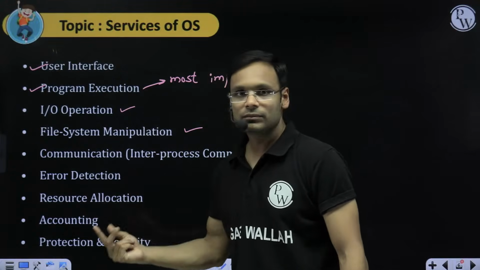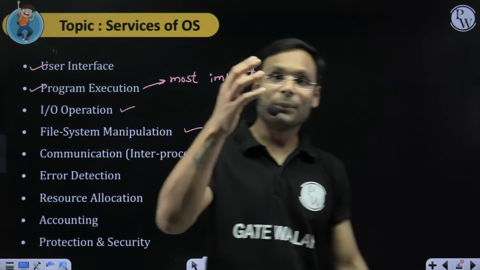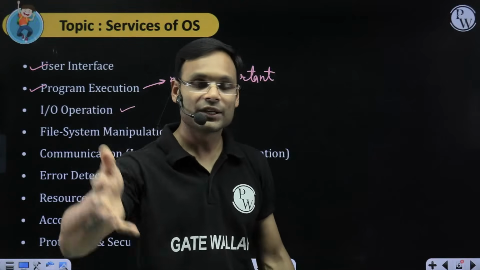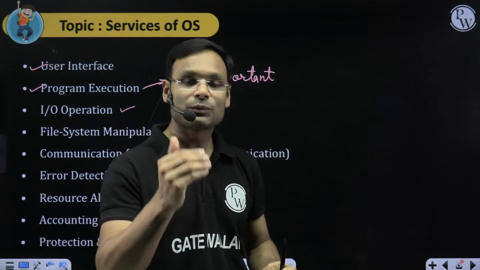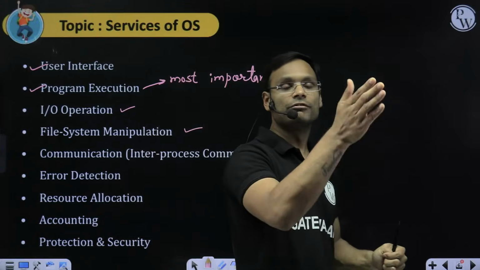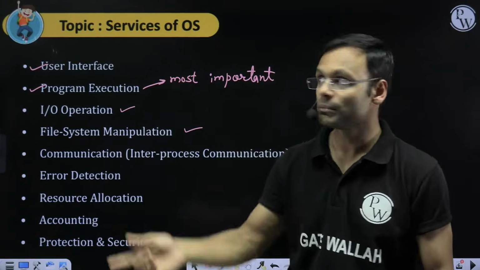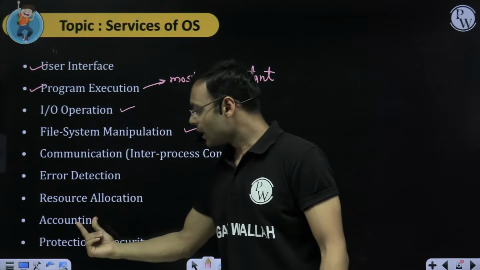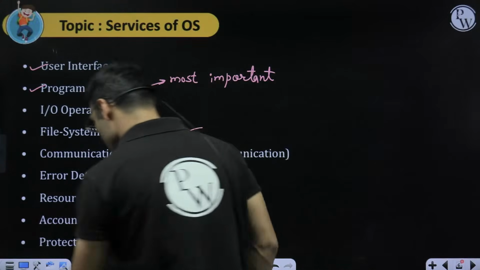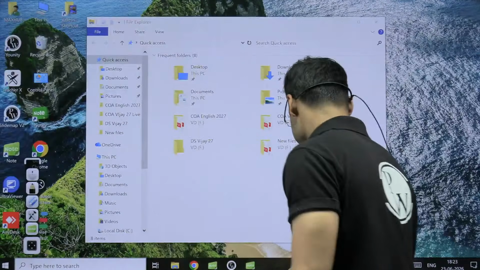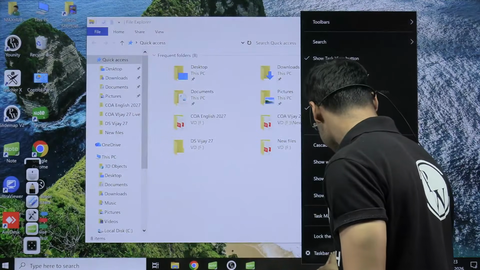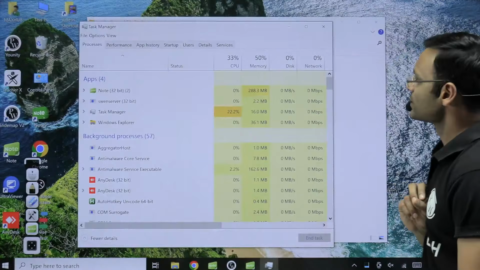Resource allocation. As I told you, a resource is nothing but the camera and so many other hardware. Which hardware will be used by which application in the computer system, the OS will decide. Accounting information, which I can show here. Look at this. Whenever you are using a computer system, go to the task manager.